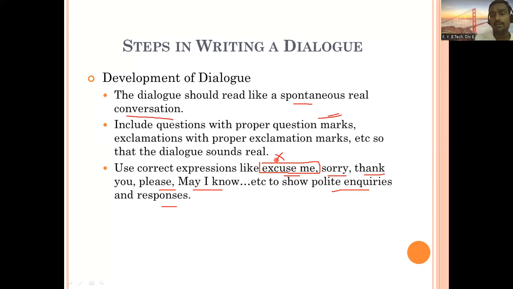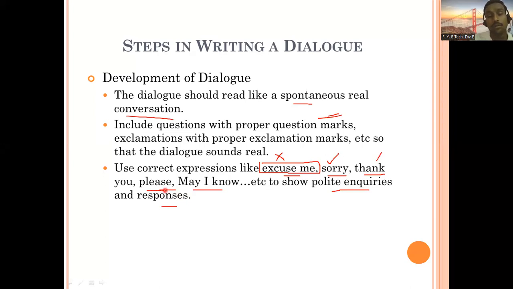As human beings, somewhere, sometimes, somehow we make mistakes, so there is no harm in accepting them. You can say, "Sorry, I'm sorry, I'm extremely sorry." Again, whenever we meet people, they tend to help us, and you shouldn't forget to thank them. So use "thank you" frequently in your communication. Be polite, and make requests with the word "please". This should be a word you use frequently in your conversation.